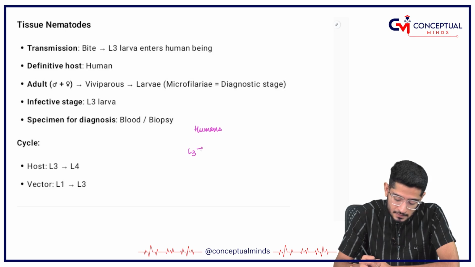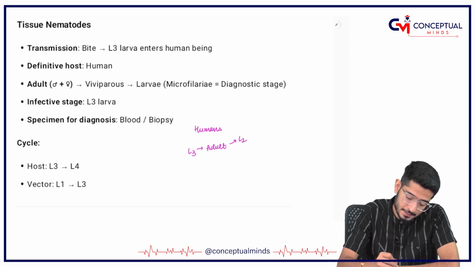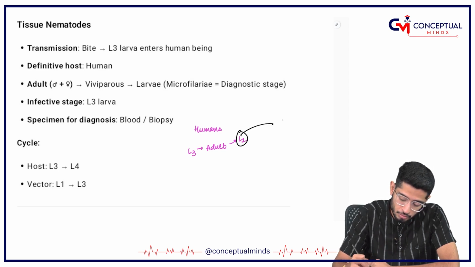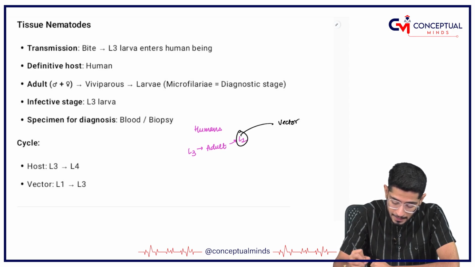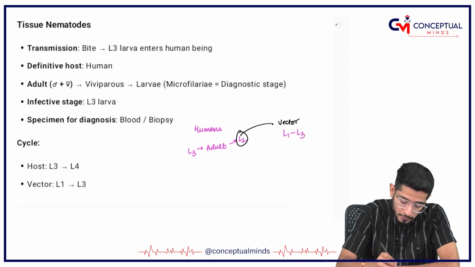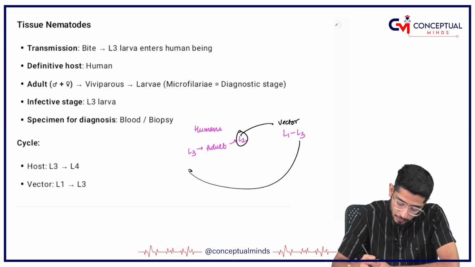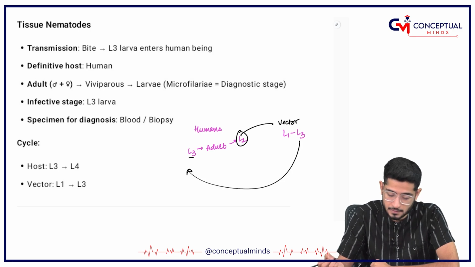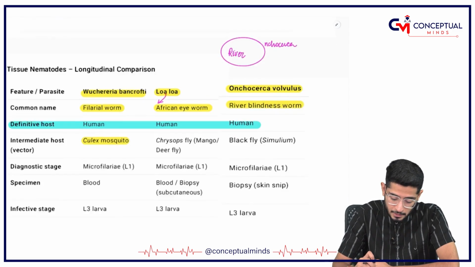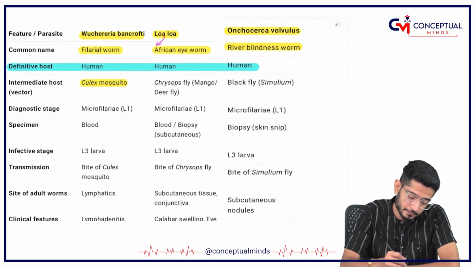This L3 is going to get converted to an adult, and then these adults are going to lay L1, and this L1 is then going to go to the vector. In the vector this L1 is going to convert into L3, and this L3 is again going to enter into humans.